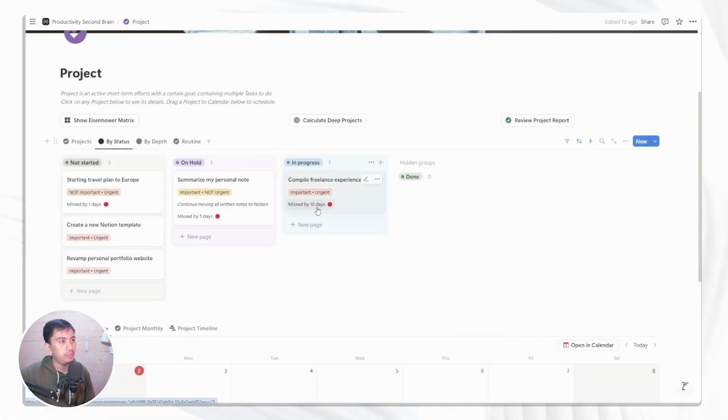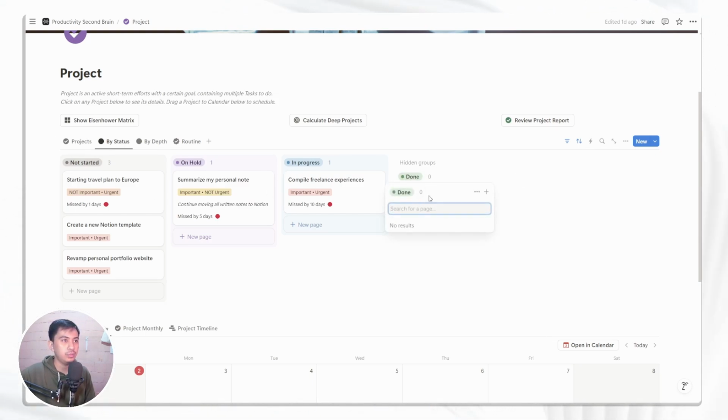Unfortunately we missed a lot, but using this visualization, you can show in a really quick glance, okay, I have a lot of things to do, these are the priorities, these are the deadlines that I still have, and these are the ones that are not started, on hold, in progress, and all of the things that are completed, which is done, are hidden from the view.